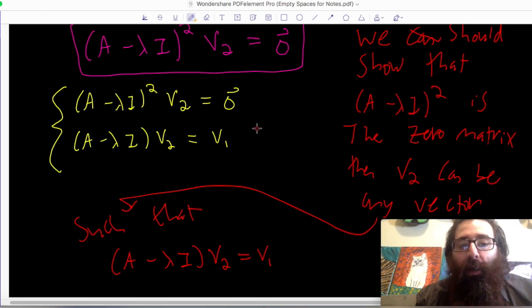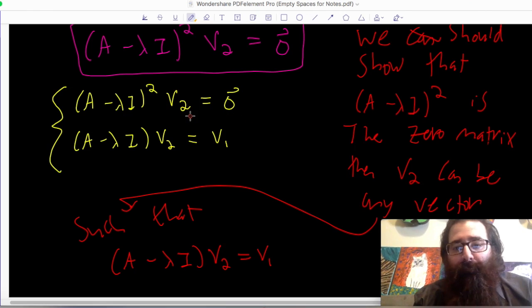So that's why when we're approaching these problems, we're doing the steps that we're doing. We're saying, let me show that A minus lambda I squared is in fact the 0 matrix, which means with this first restriction there's actually nothing to say. v2 can be any vector. I do want it to be non-trivial, which then just narrows down my search to making sure that the new vector v2 fits this second equation perfectly. It has to be exact, that A minus lambda I times vector v2 is equal to v1.